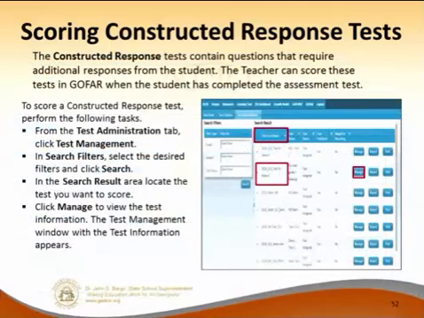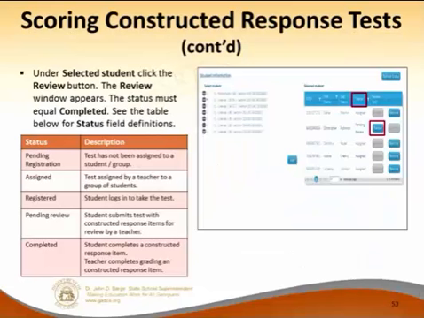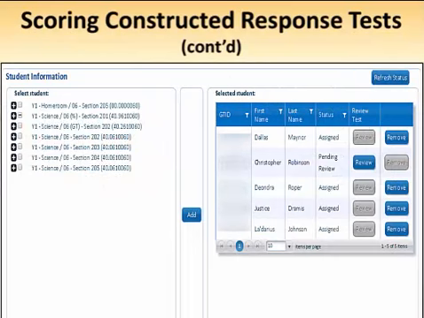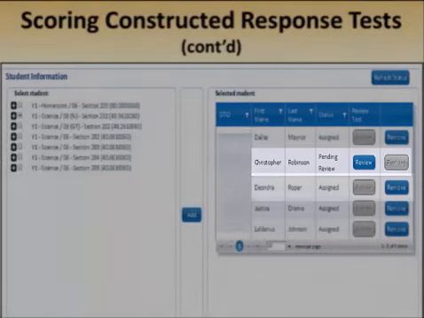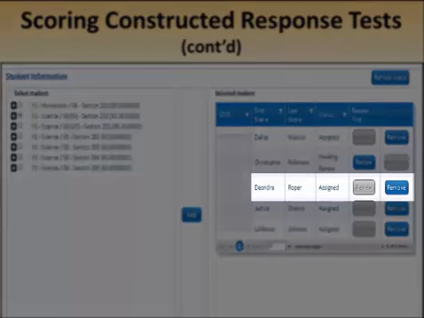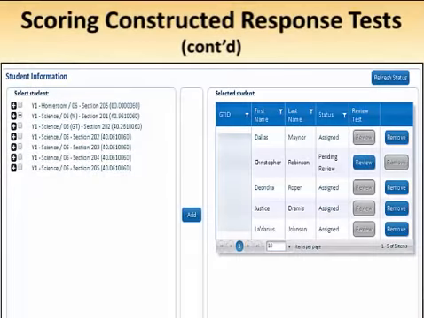Otherwise, if you are a teacher, so going back to a teacher view, and it's your own test, and it has those constructed response items, again, you would find what you need. You would hit Manage. Once you hit Manage, you can see right there, this student is pending review, whereas this student's test is still assigned, that one's still assigned, all these are still assigned. This student here actually took the test. He just needs to be reviewed.